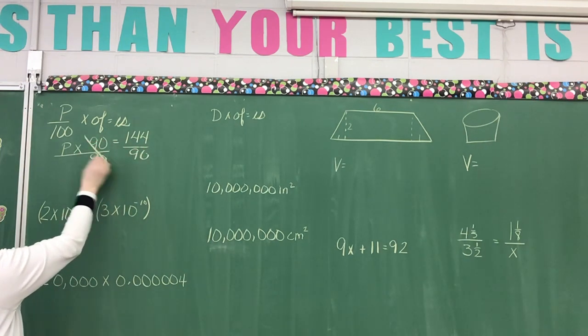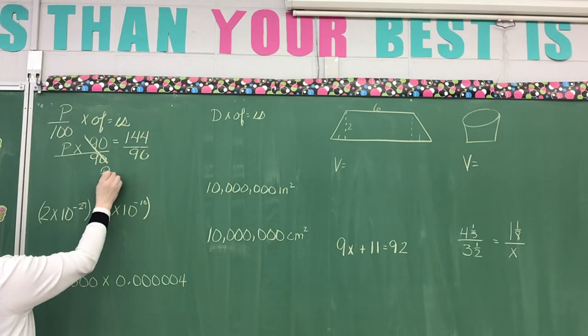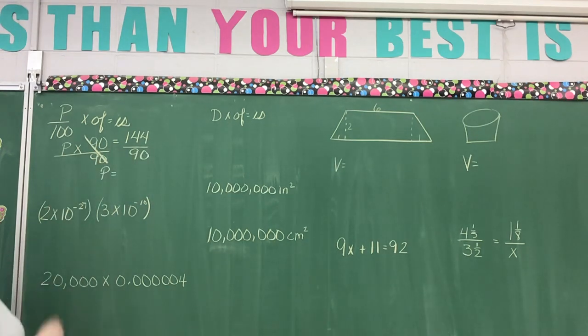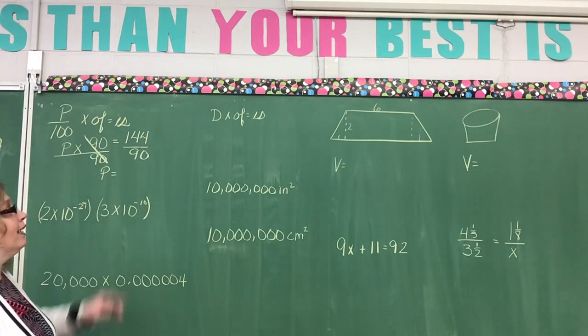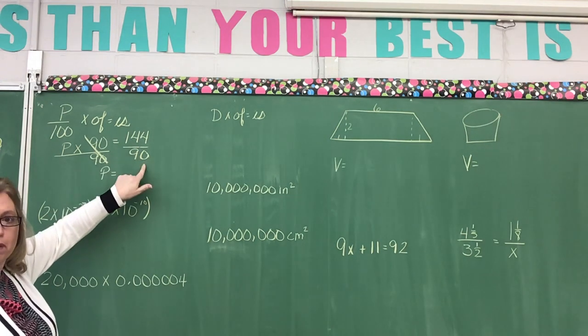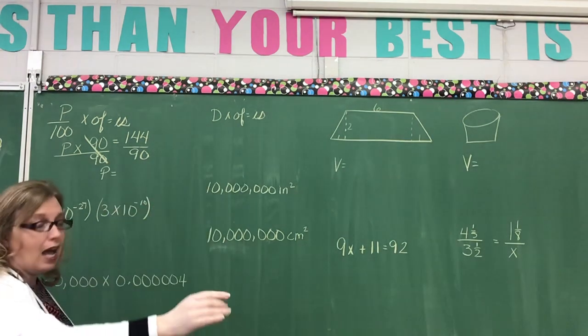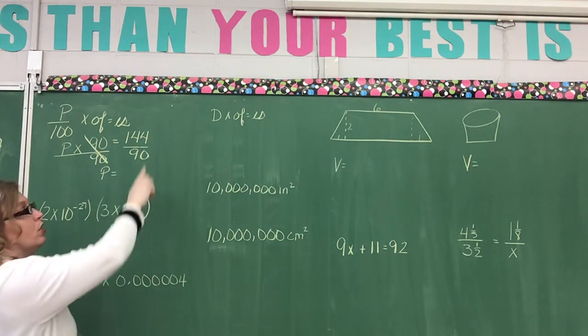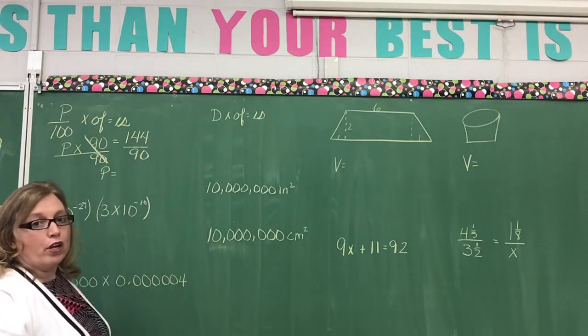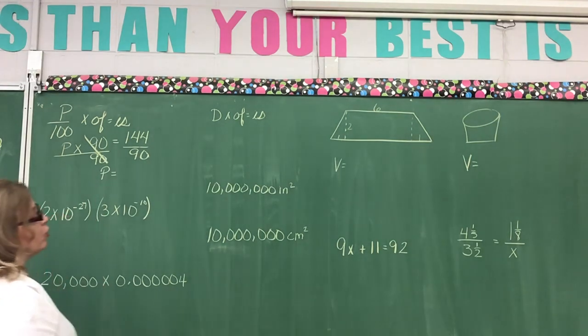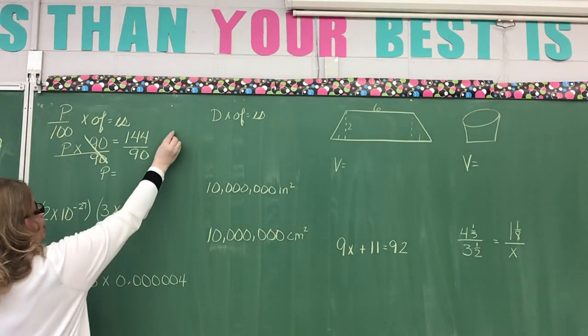This 90 is going to cancel. All I have left is my P, or my percent. Now what do I do? I divide 144 by 90. So on a scrap sheet of paper or off to the side, do not do it under here. Do it off to the side or on another sheet of paper neatly, and you're going to divide. Okay, I'm going to put it up here.